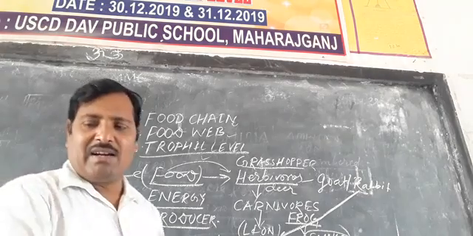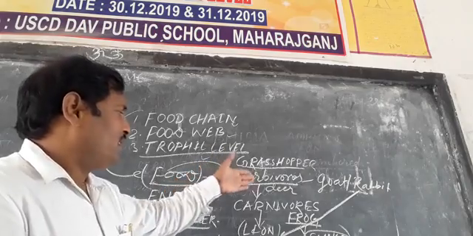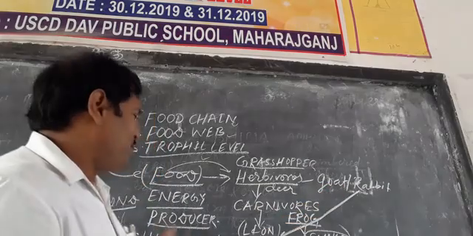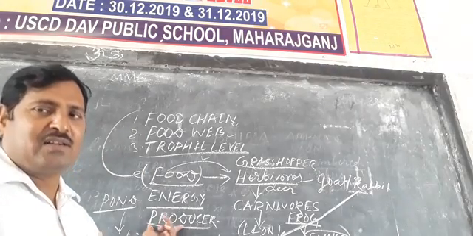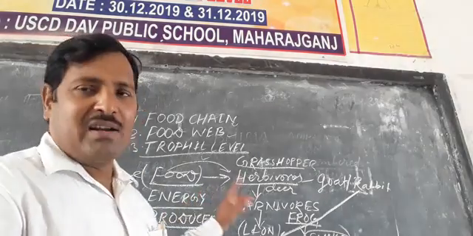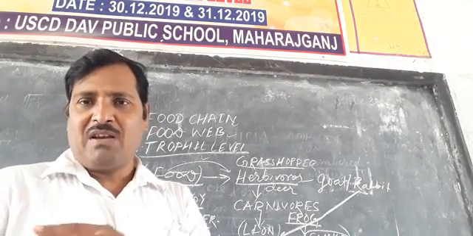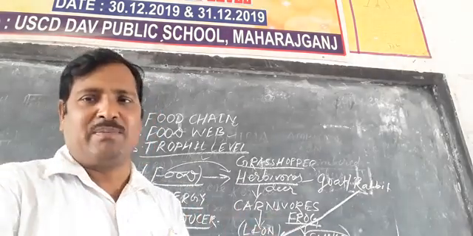So in case there is no deer, the rabbit can also be taken. And if in the plant producer there are some snakes, and these are eaten by the peacock, then if the peacock does not have snakes to eat, it can also eat the rabbit and small animals.